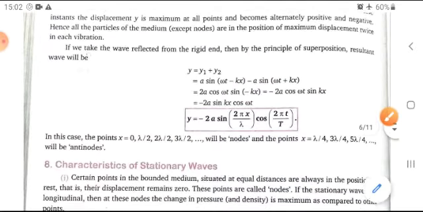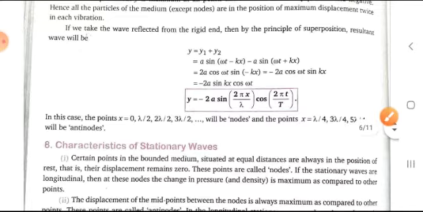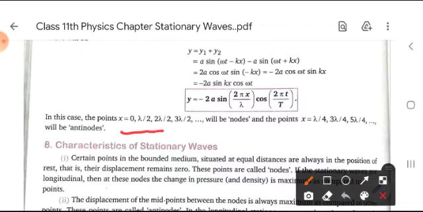Okay. So in this case, the points x is equal to 0, lambda by 2, 2 lambda by 2, 3 lambda by 2 will be nodes, and the points x is equal to lambda by 4, 3 lambda by 4, 5 lambda by 4 and so on will be antinodes.